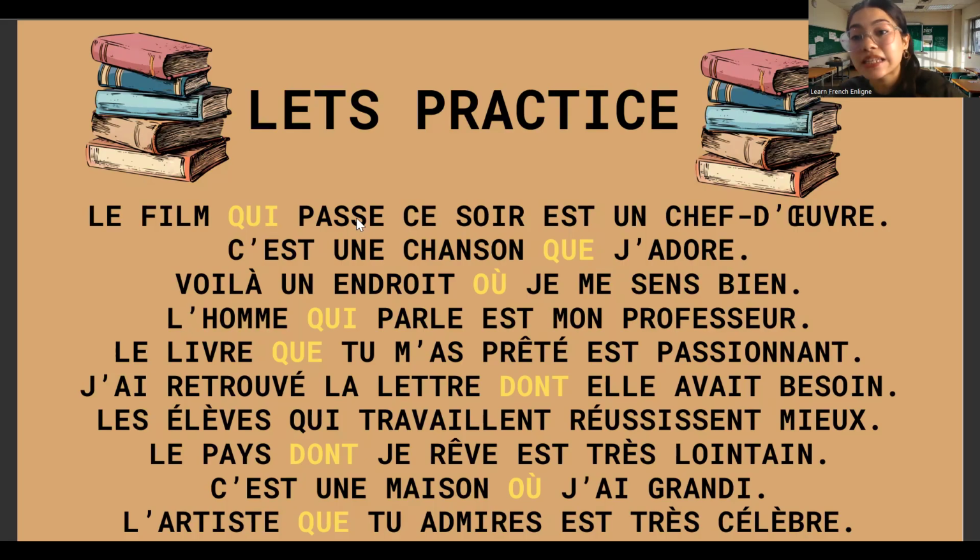Le film qui passe, it always has a conjugated verb. Whereas whenever you replace an object, it is followed by another subject. It could be a subject pronoun, or any other subject, like the name of a person, a thing, etc. This is a little hint for you.